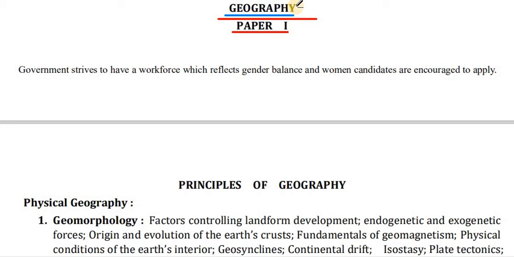My dear friends, today in this video we are going to see the detailed syllabus of the geography optional paper. It is one of the important optional papers of the UPSC Civil Services mains examination, and is a high-scoring subject. So today in this video we will discuss the paper 1 as well as paper 2 syllabus of geography optional for civil services. So let us start.